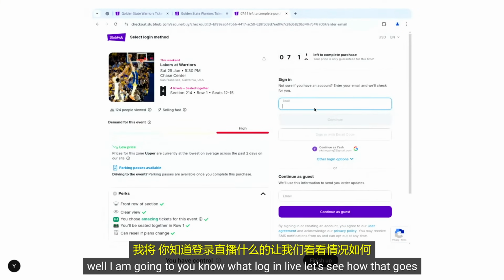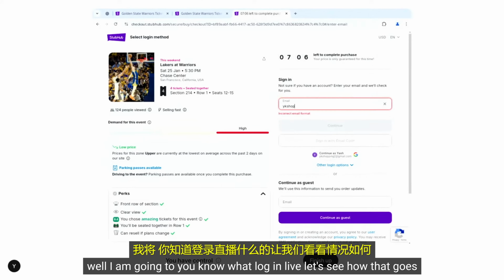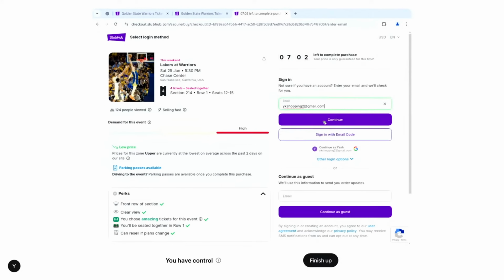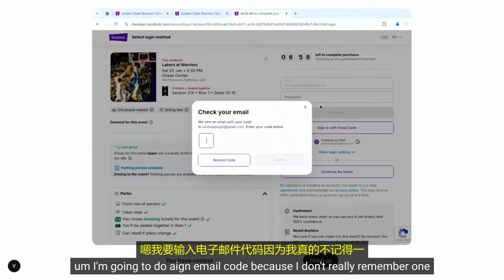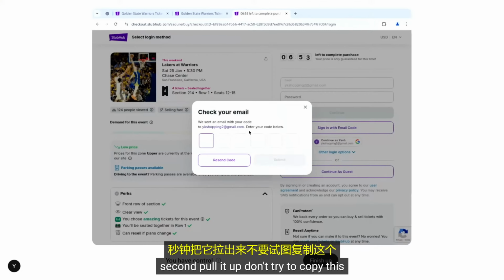I am going to, you know what? I'm going to log in live. Let's see how that goes. Continue. I'm going to do a sign in with email code because I don't really remember. One second. Pull it up. Don't try to copy this. Okay.